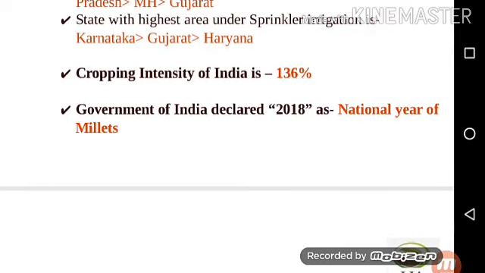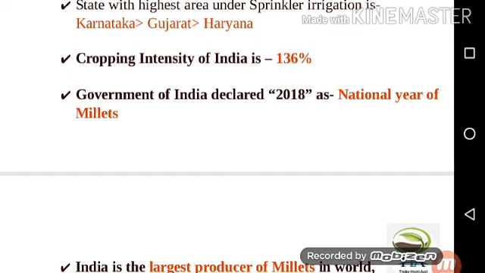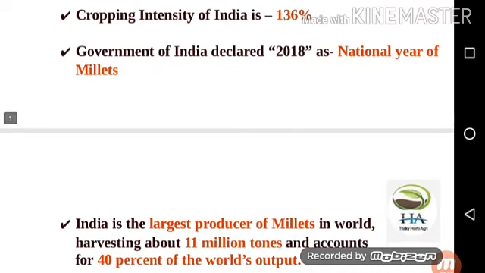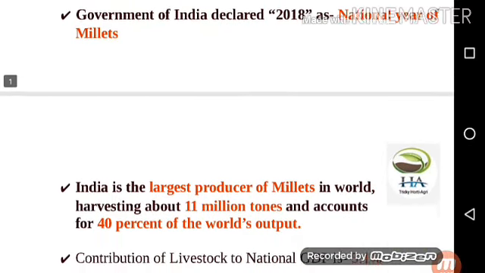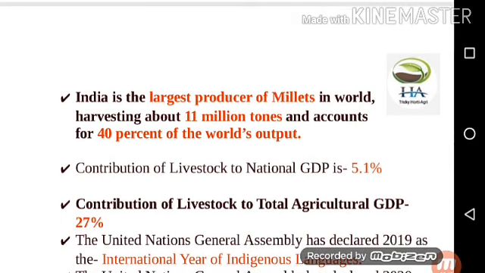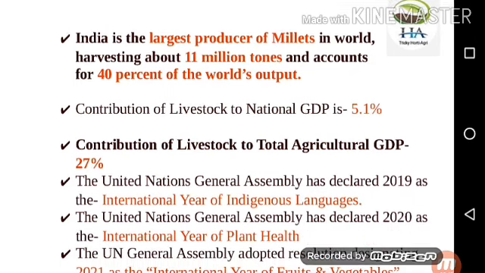Guys, this one is new data according to the 2019 report. Next point is, the Government of India declared 2018 as the National Year of Millets. So the National Year of Millets is 2018. India is the largest producer of millets in the world, harvesting about 11 million tons and accounts for 40% of the world's output. Next point is, contribution of livestock to national GDP is 5.1%.